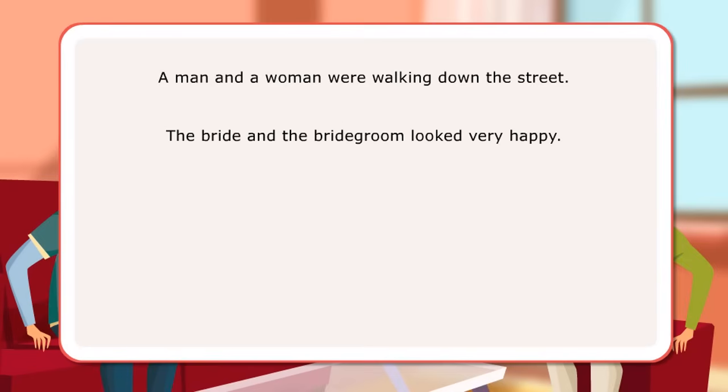Let us look at few sentences. A man and a woman were walking down the street. The bride and the bridegroom looked very happy. The lion and the lioness protected their cubs fiercely.